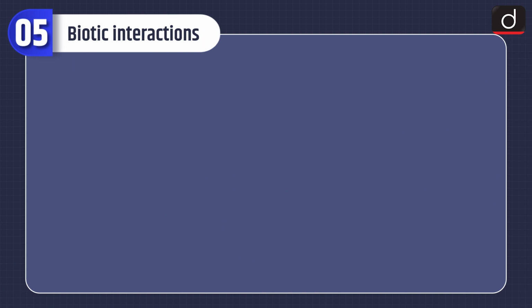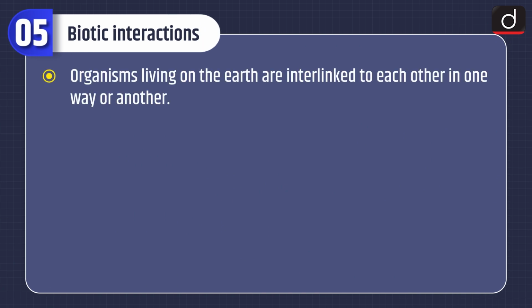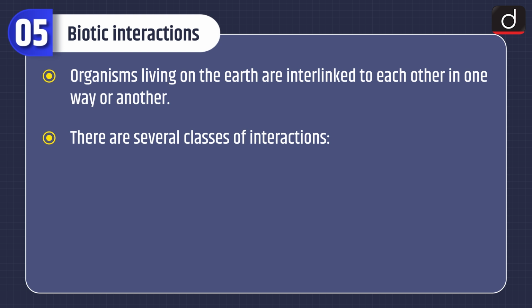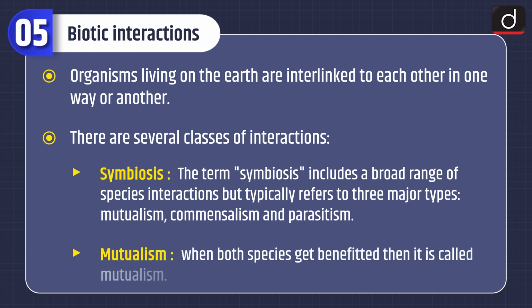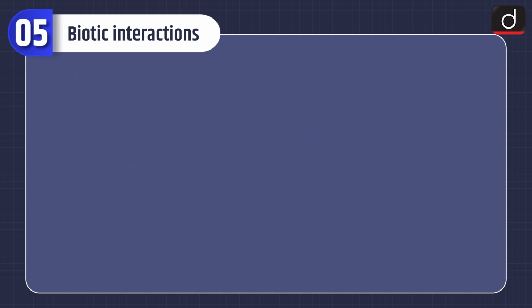Biotic interactions. Organisms living on the earth are interlinked to each other in one way or another. There are several classes of interactions. Symbiosis. The term symbiosis includes a broad range of species interactions but typically refers to 3 major types: mutualism, commensalism, and parasitism. Mutualism. When both species get benefited, then it is called mutualism.